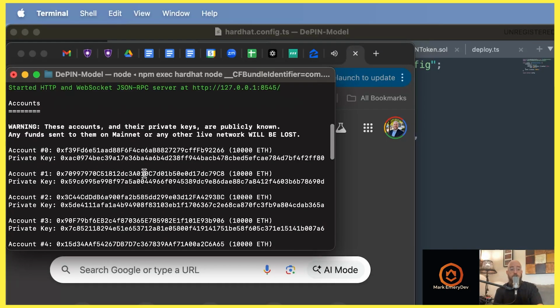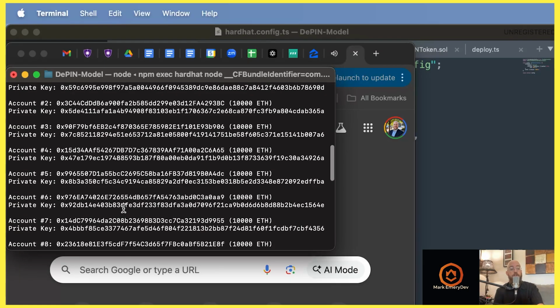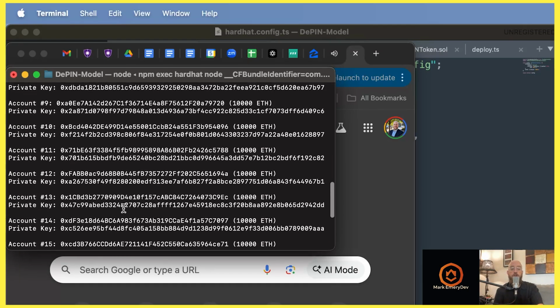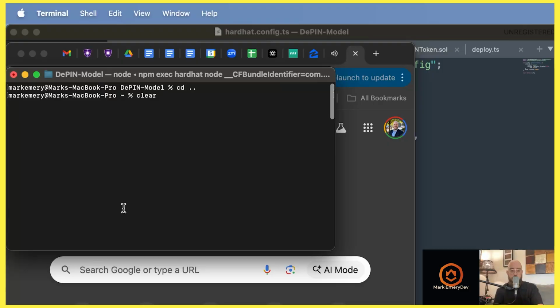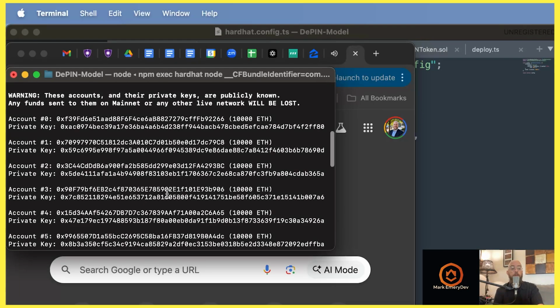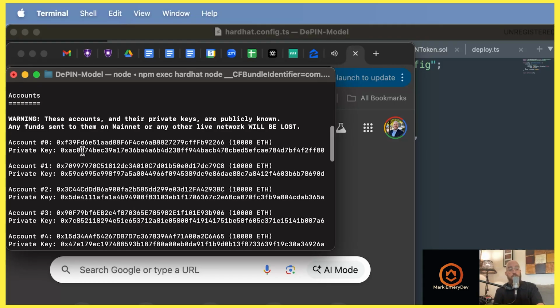This is publicly known. It's the same on your terminal as it is on mine. You drop real crypto in there, it's gone in a heartbeat, okay? Bots will just gobble it up. But in a zero-based accounting system, our first account is account 0. So if I just copy this private key, which of course normally you'd never want showing, we're going to take it over to MetaMask and set up that account.